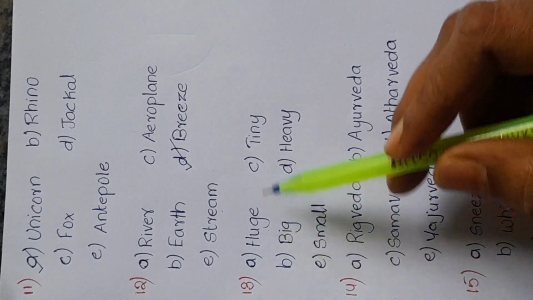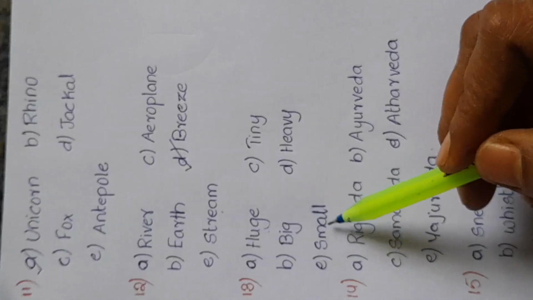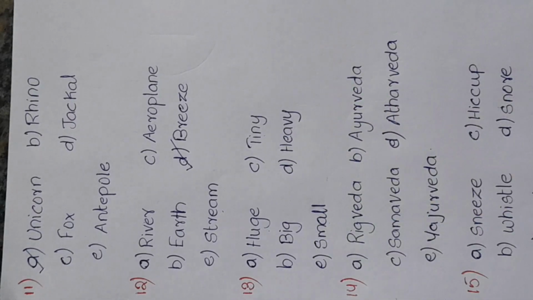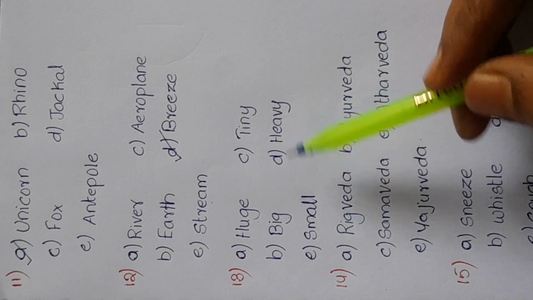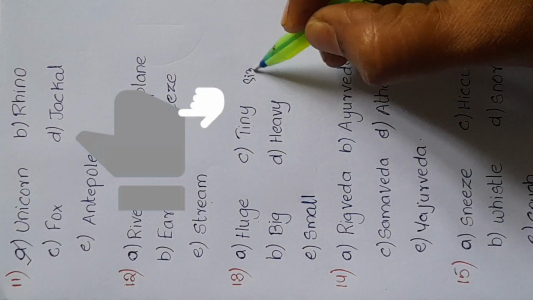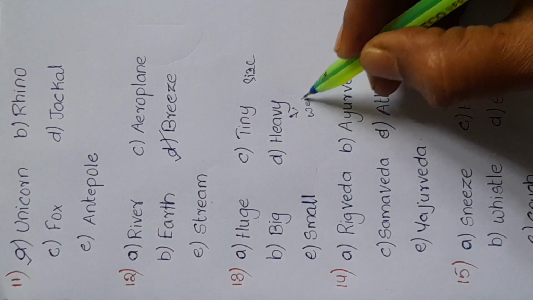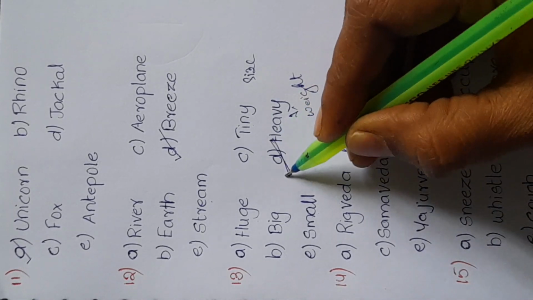13th one: huge, tiny, big, heavy and small. All these options except heavy are used to determine the size, but heavy is used to determine the weight. So the odd one is heavy.